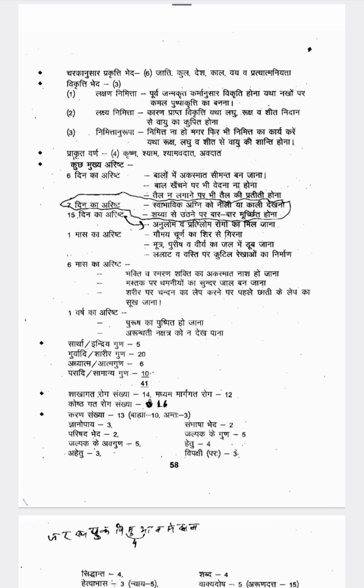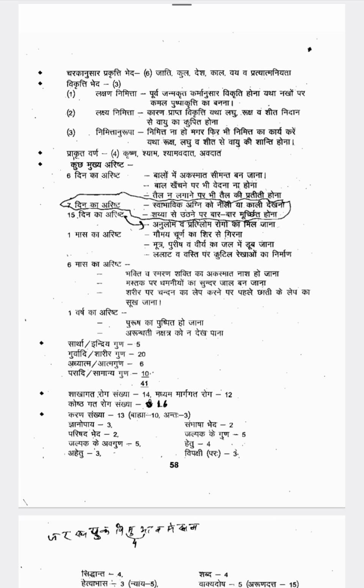Then Gomaya Churna ka Shirase Girna. So like Gomaya Churna has fall into the hair. Okay, in the head area. Then Mutra Purisha Virya ka jal mein dub jana. So Mutra Purisha Virya, these are all getting sinking into the water. So this type of lakshanas if you are seeing, that is indicating within 1 month patient will die.